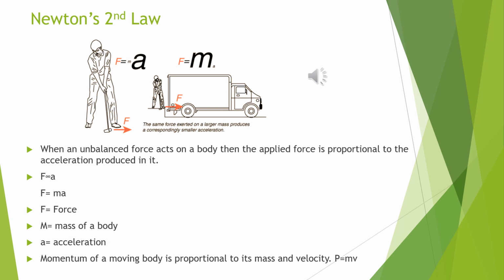A man when running fast has greater momentum than when he is running slow. I am giving you another example. When two balls of the same mass, that means M is the same, moving with different velocities are stopped, the faster ball requires a larger force. So the ball having larger velocity, that is greater momentum, requires larger force. So from this experiment, it is found that the momentum of a moving body is proportional to its mass and velocity.